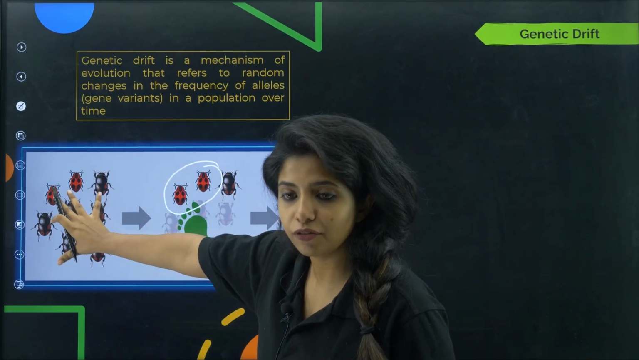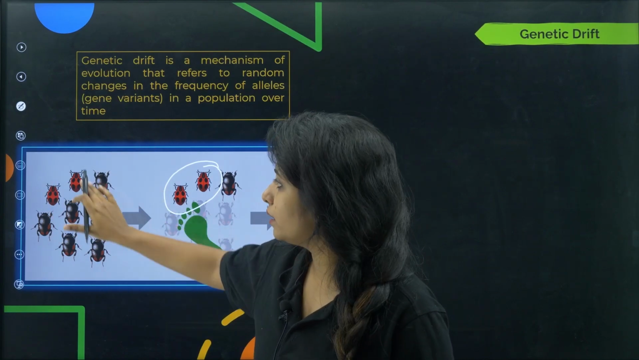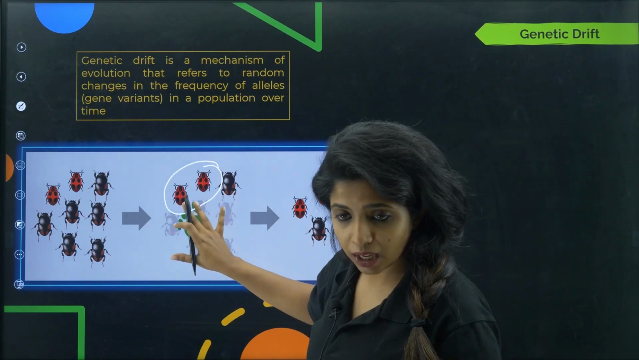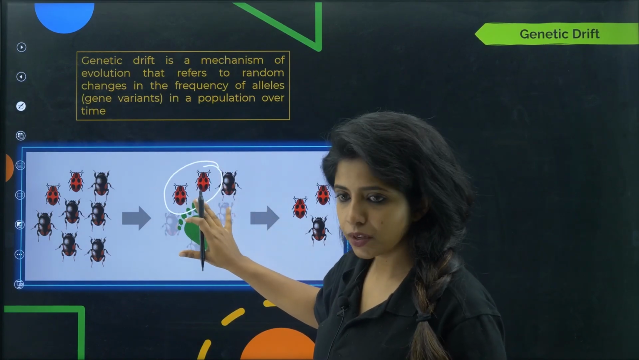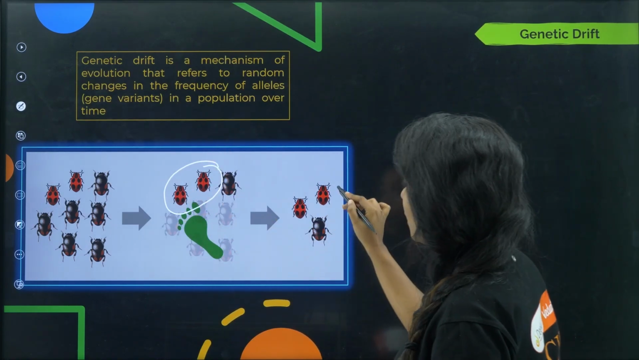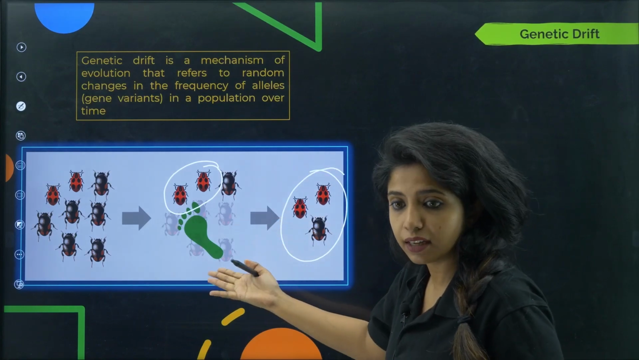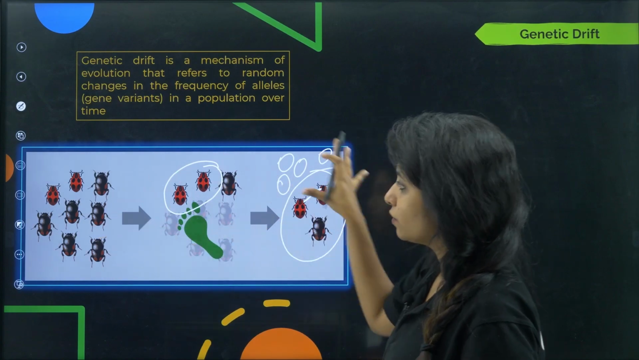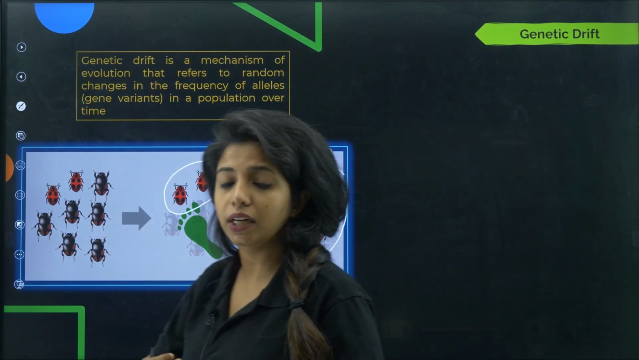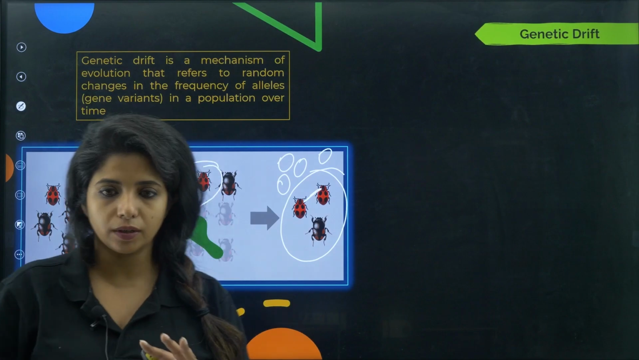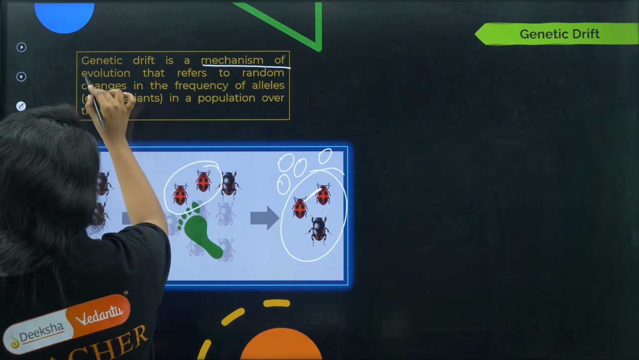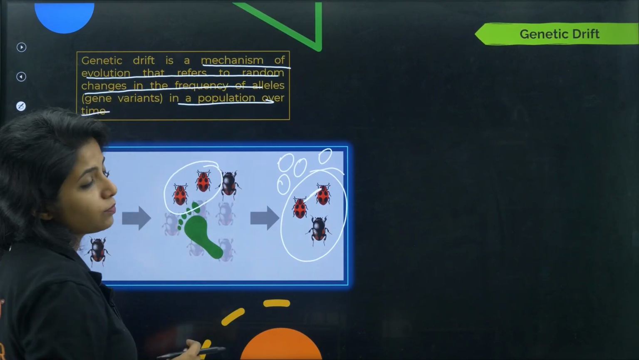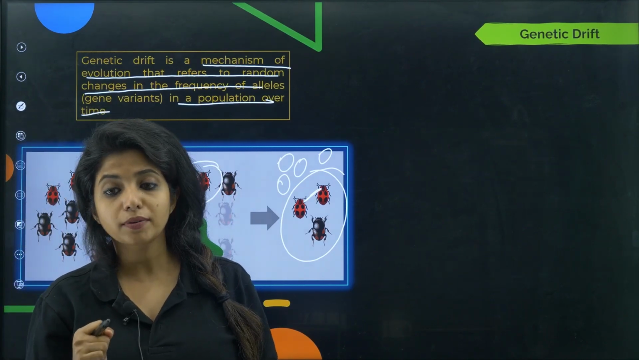So we had an allelic frequency over there where one allele was dominant and the other was recessive, but then someone by chance came and stamped over here. The allelic frequency has now changed, because the new population will look something like this since the others have died. Now these guys will reproduce and give more of their kind, so there is a total shift that you see over here. This is known as genetic drift. Genetic drift is a mechanism of evolution that refers to random changes in the frequency of alleles in a population over time. It is a very random process.